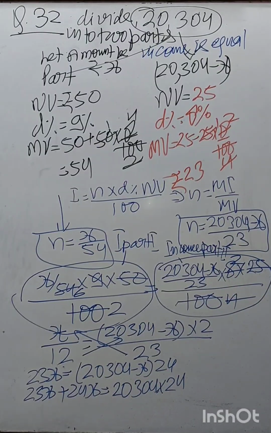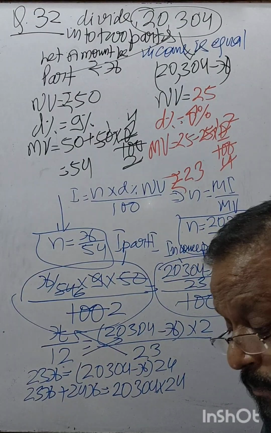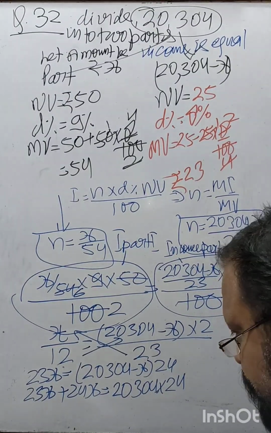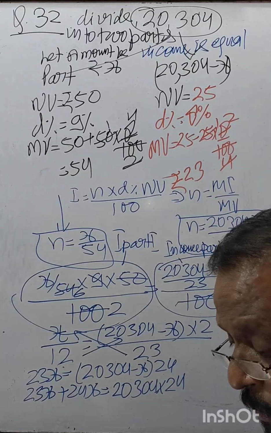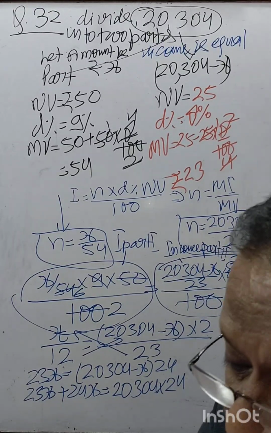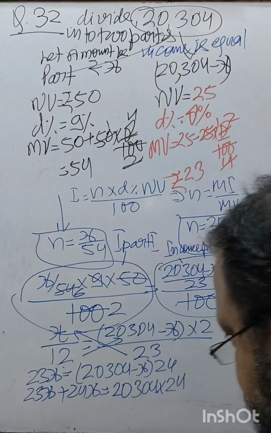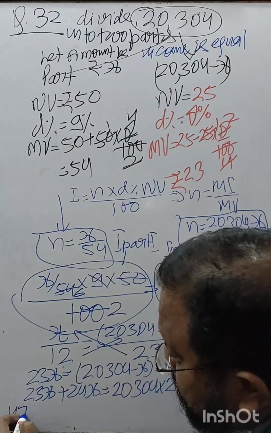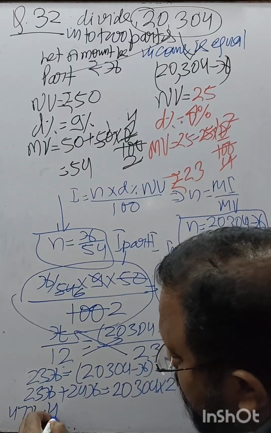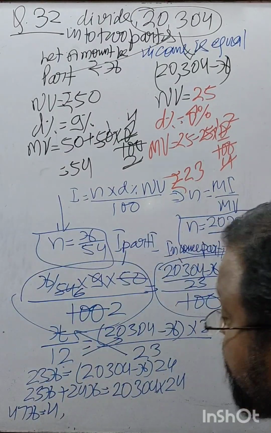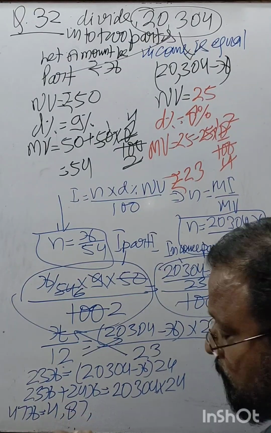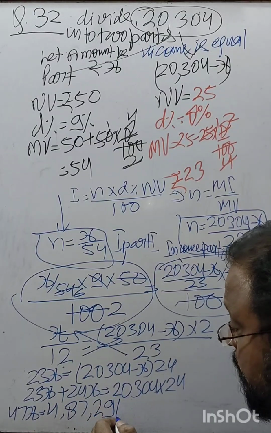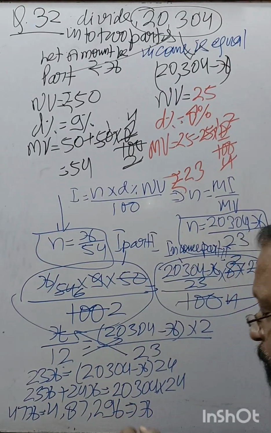This was the mistake I did, just lack of concentration. 20,304 into 24 is 4,87,296. So 47x is equal to 4,87,296. Right? So we can write x is equal to 4,87,296 divided by 47.